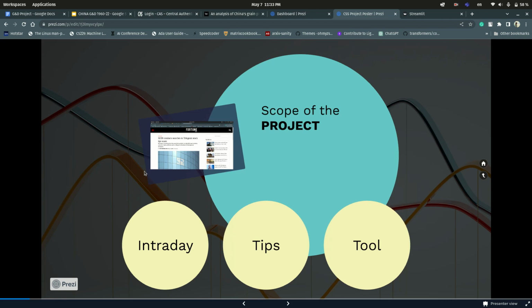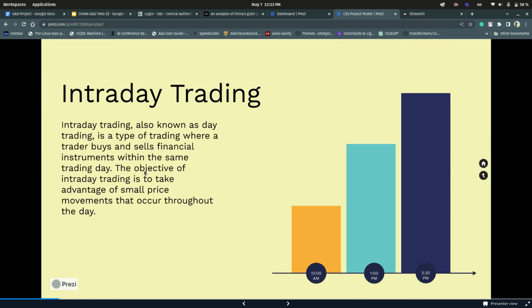So first explaining our scope of our project, we restrict ourselves to intraday trading. Intraday trading is also known as day trading. It's a type of trading where a trader buys and sells financial instruments within the same trading day.